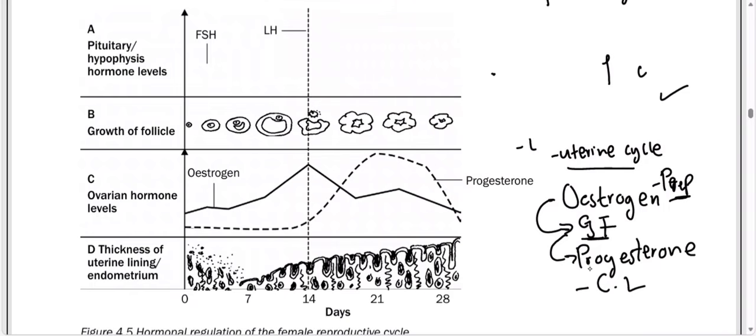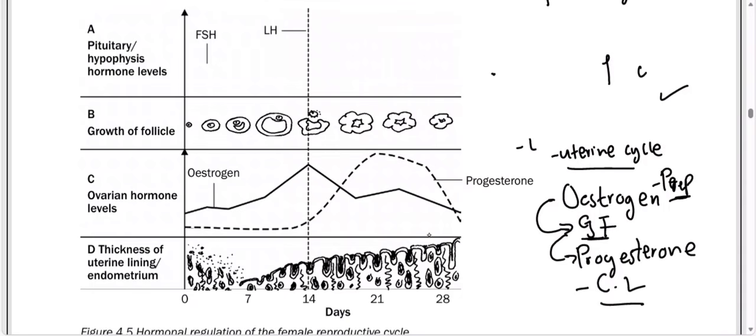Progesterone, good people, is also an ovarian hormone that maintains the pregnancy, and it continues to thicken the lining of the endometrium to be thicker, more glandular and vascular for a fertilized ovum to implant. And remember that progesterone is the ovarian hormone that has been formed by the corpus luteum.